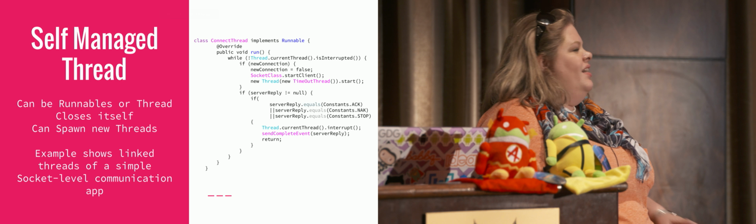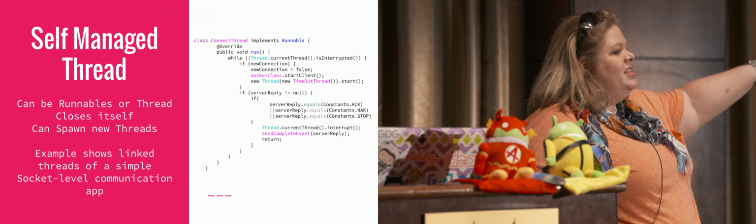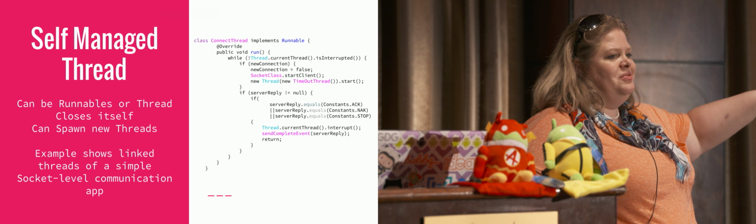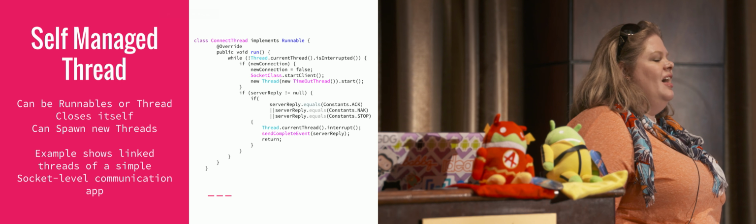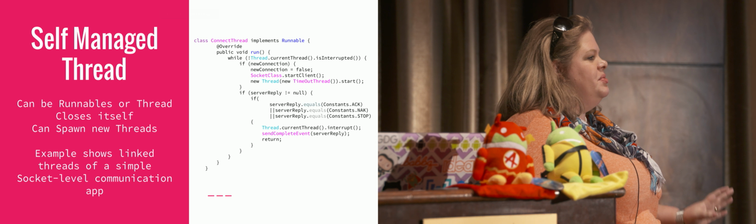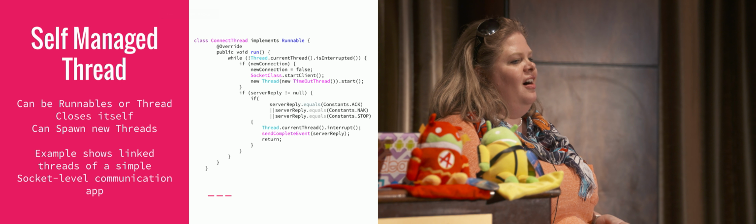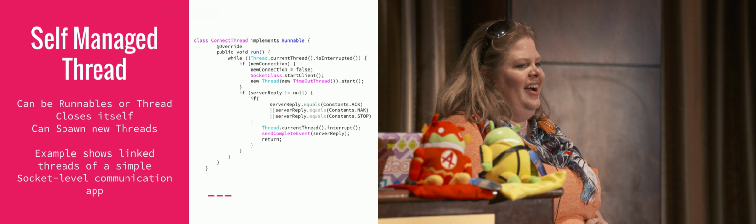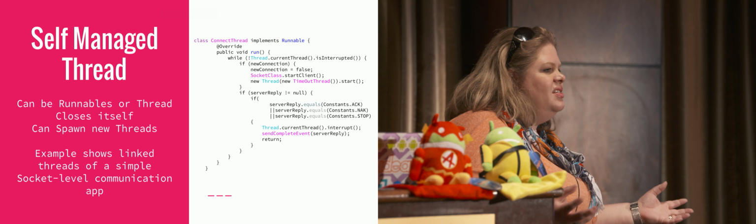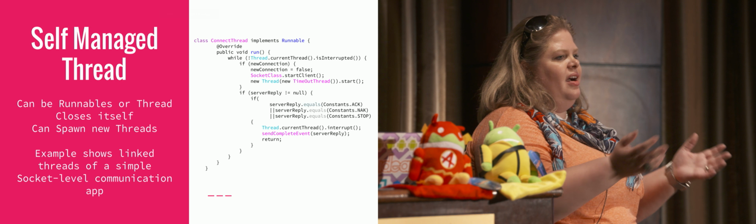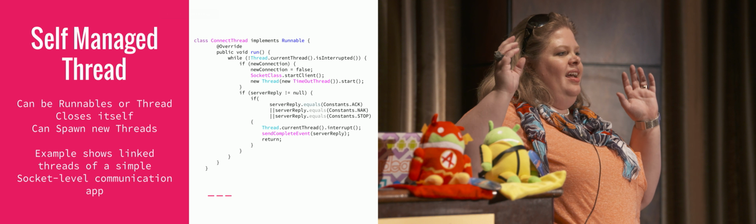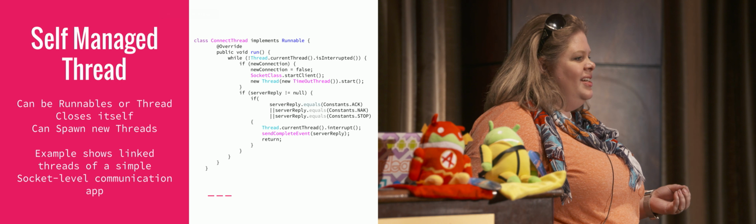This is a very simplified example of something that I had to write a while ago. I was dealing with a situation where I could get hung sockets. I opened this port, I opened this socket, and I can't get anything to communicate.